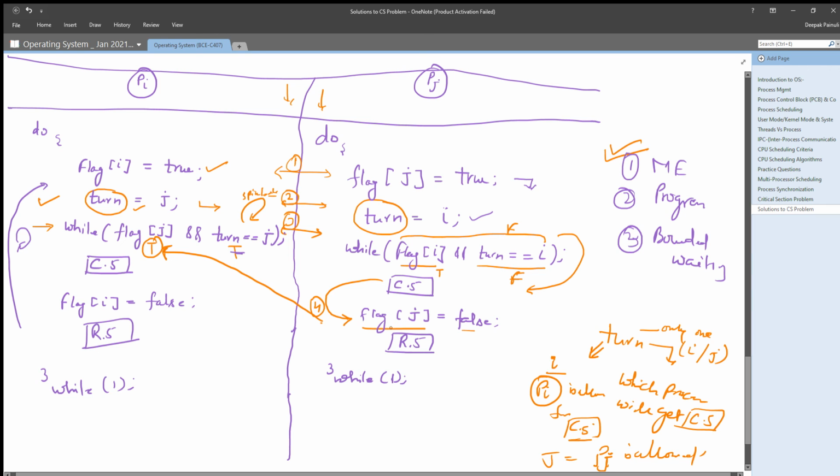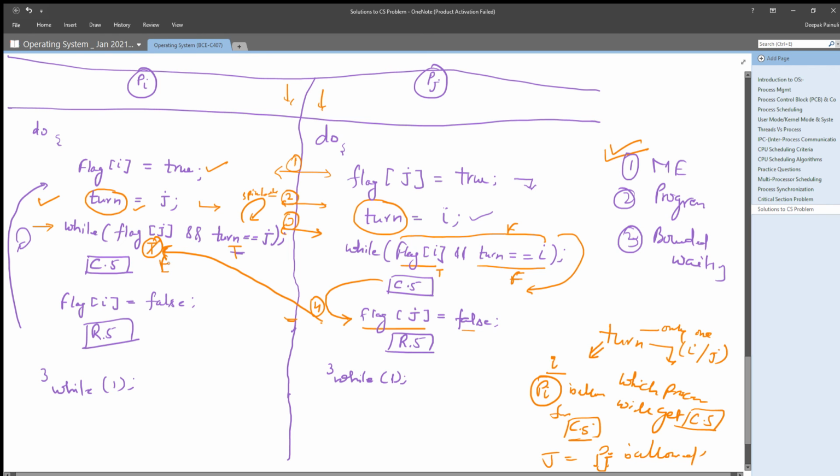Pj is setting its flag j as false. It is assigning a false value. What it means is that now, when pi checks the flag j value, it will get false. That means this condition will be false.